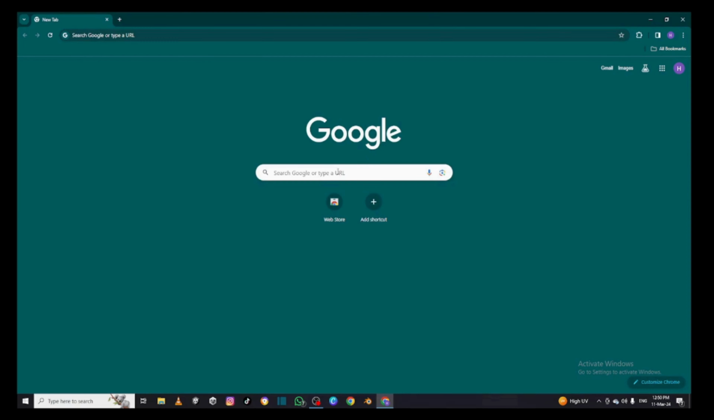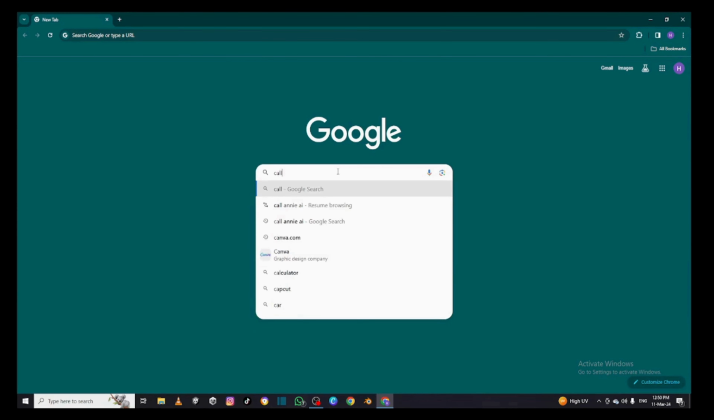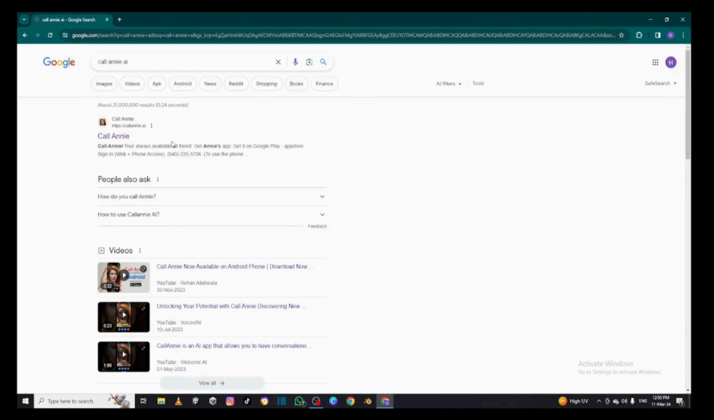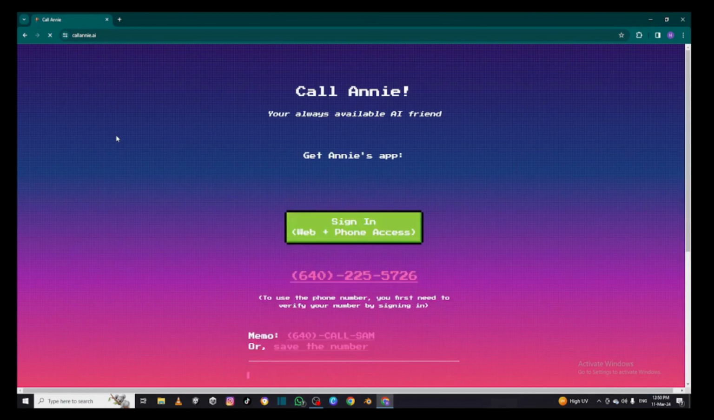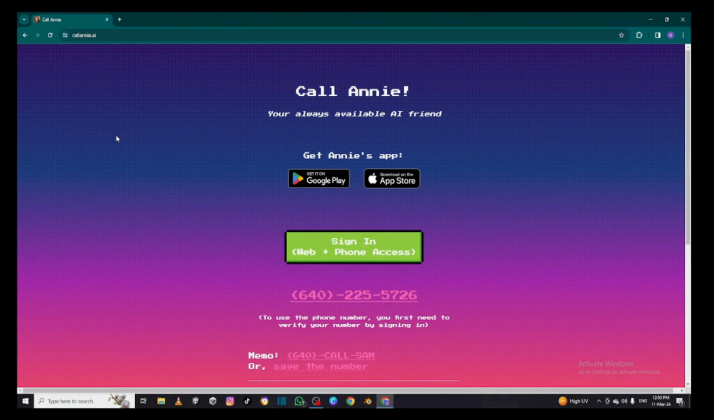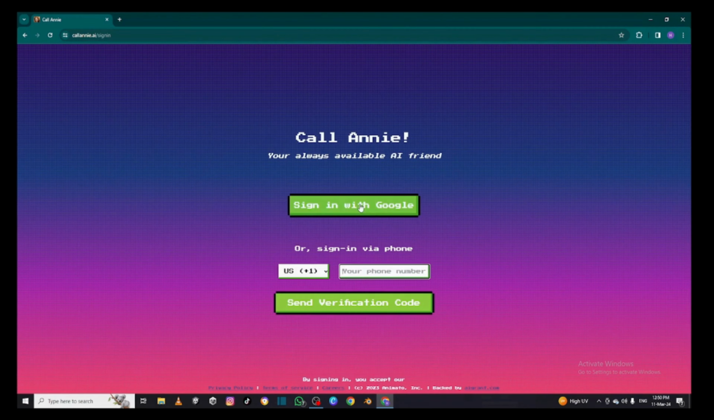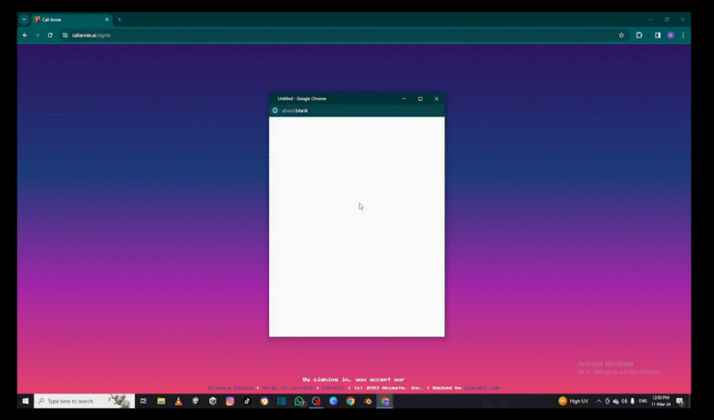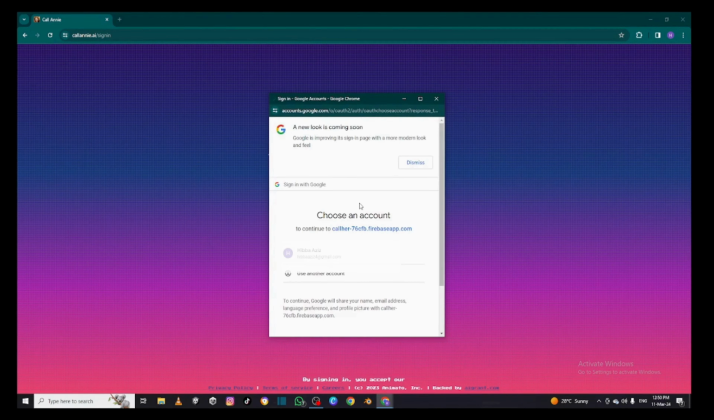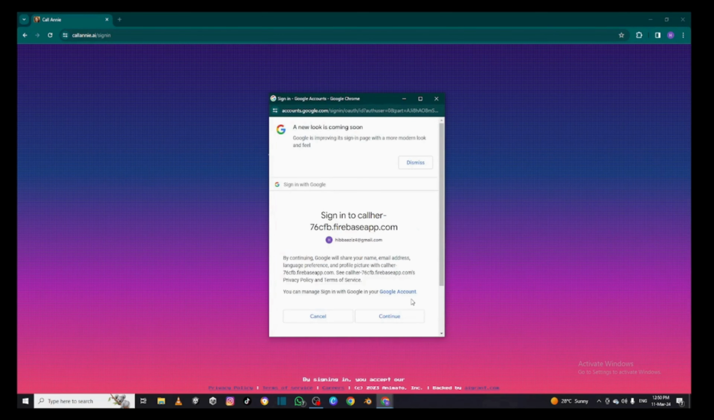Let's dive in. Start by typing CallAnnie AI into your browser. Click the first website you see. The interface will be open. Then click on Sign In. Click on Sign In with Google. Select your account. You will now need to click Continue.